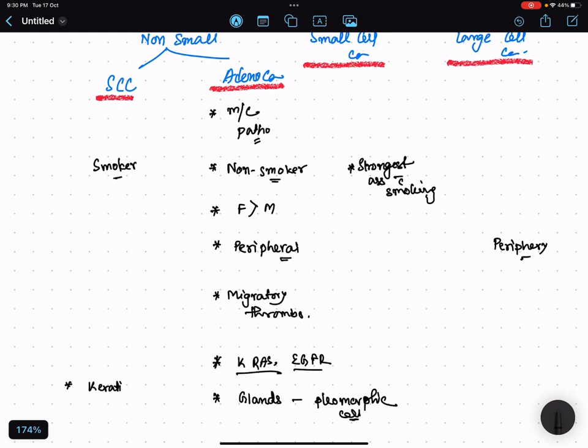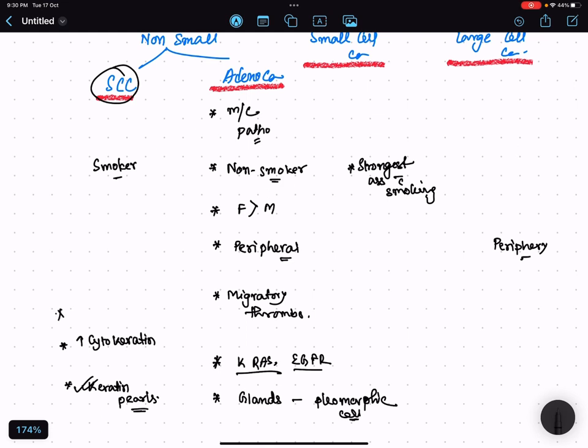Now these keratin pearls are actually accumulation of keratin by the squamous cells. This depends on the severity or the differentiation of the squamous cells. If it is well differentiated squamous cell carcinoma, then you will see the keratin pearls. If it is poorly differentiated, you will not see any keratin pearls there. In that case, you have to go for immunohistochemistry marker study. Like in squamous cell carcinoma, what marker will be increased? It will express cytokeratin. Okay, so you'll see cytokeratin, this is a tumor marker which will be increased.